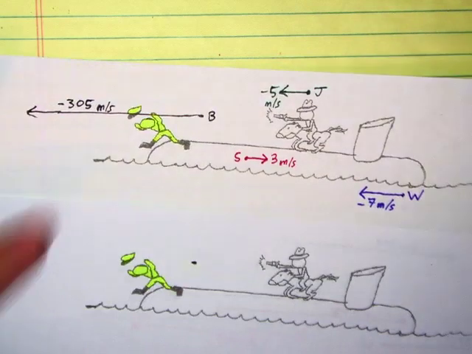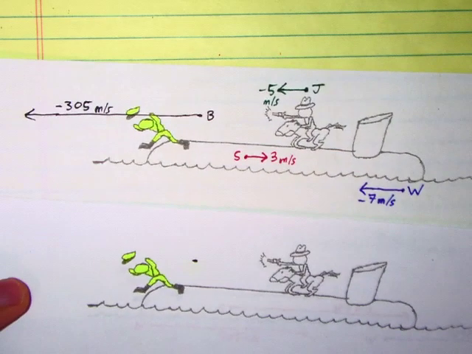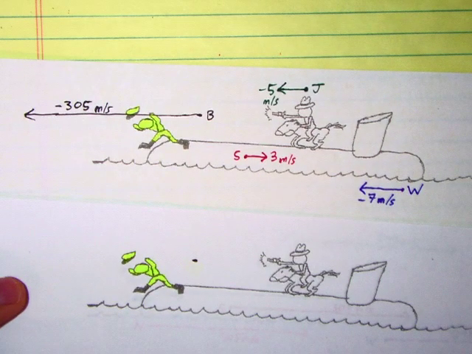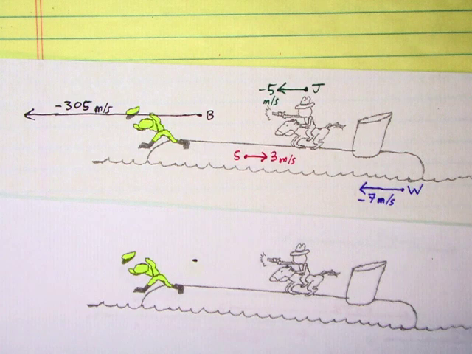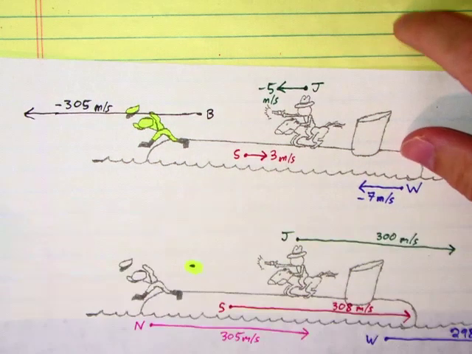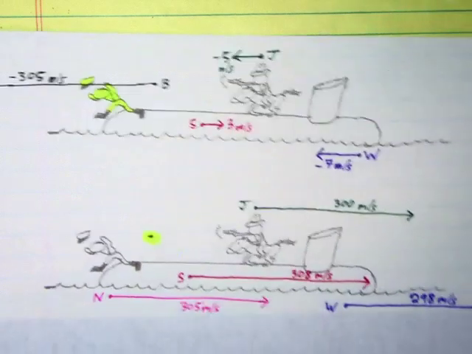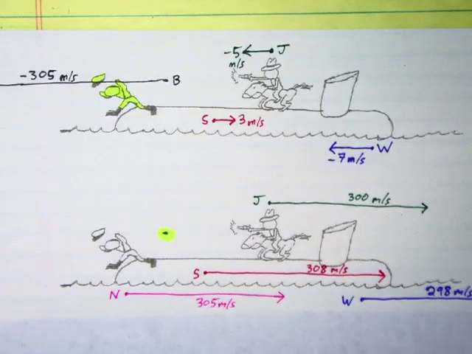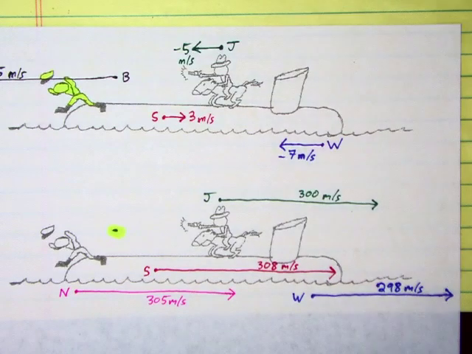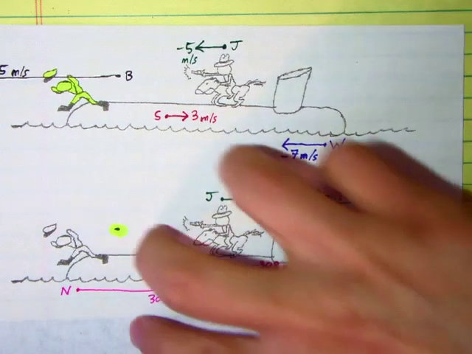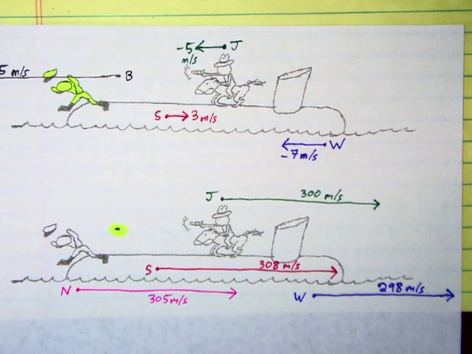Okay. Here are the velocities in the Nazi's reference frame. Pause the video again, work out the bullet's reference frame. Ready? Here are all the velocities from the bullet's reference frame. Note, in the bullet's point of view, pretty much everything is zooming off to the right at or around 300 meters per second.